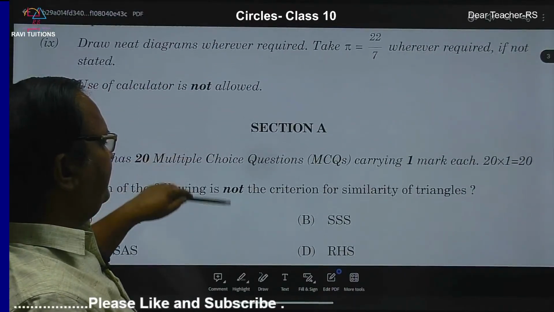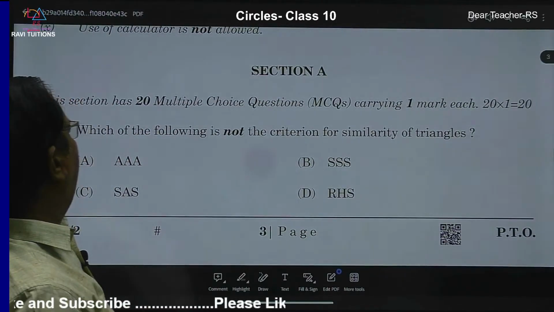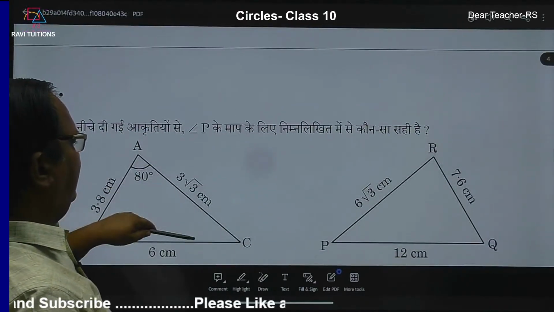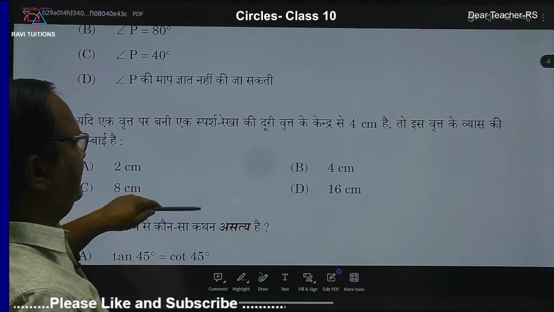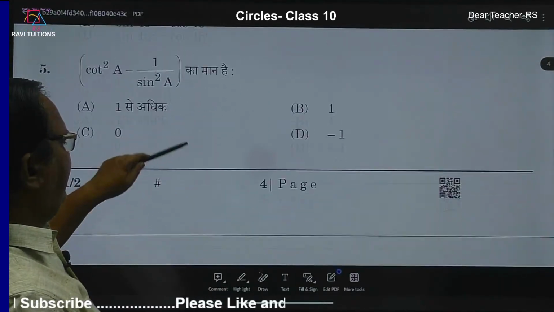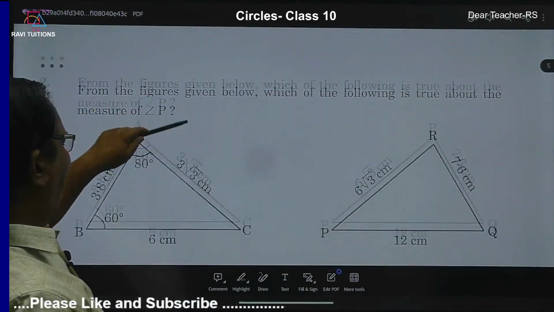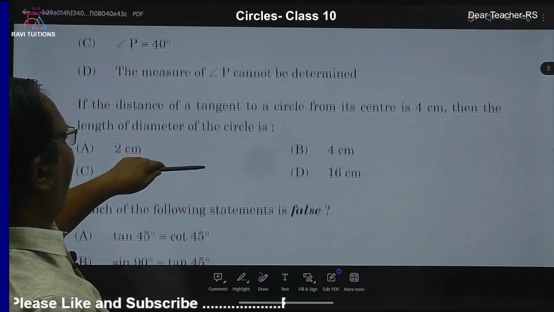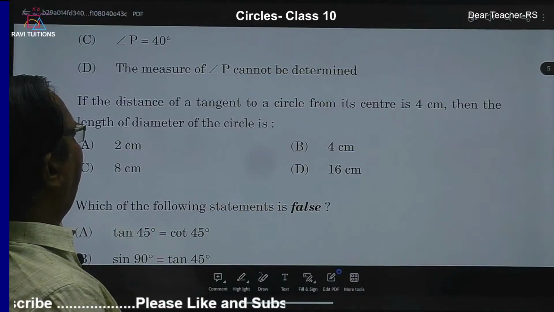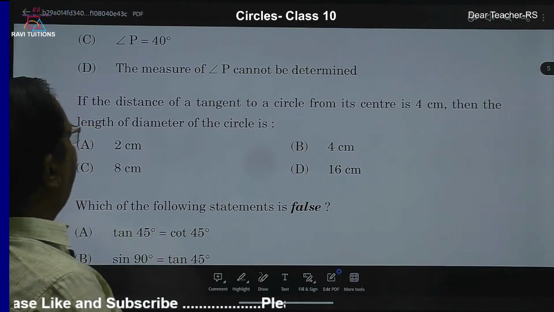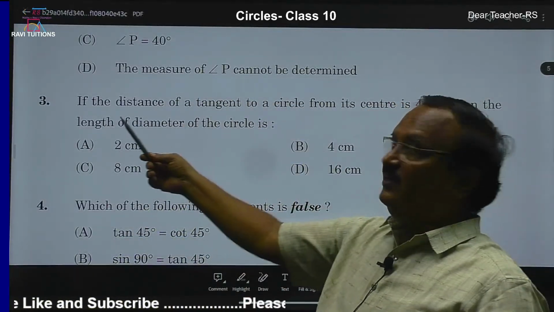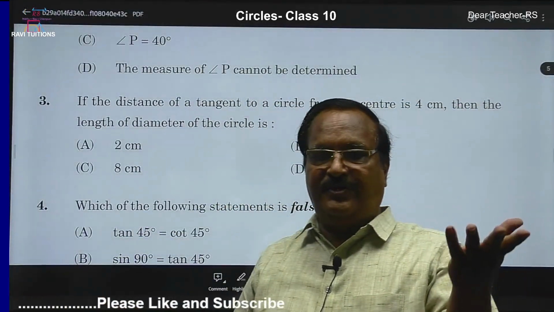First, MCQ questions will come. This is triangles. This is also triangles, and then a circle question has come. The distance of a tangent to a circle, this is the third question, an MCQ question, 1 mark.